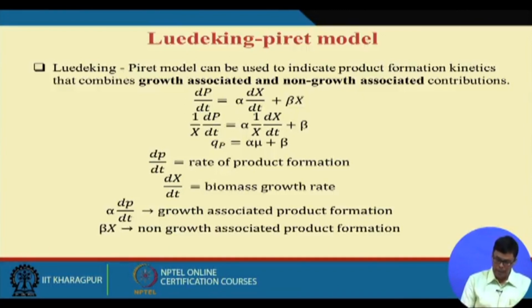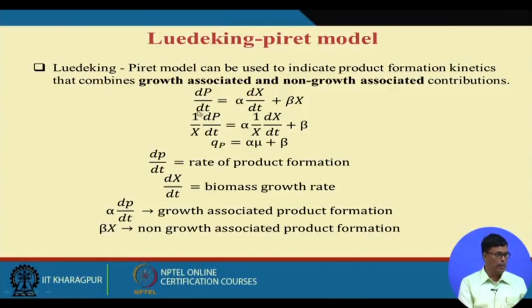Before that, let me explain the Luedeking-Piret model. The Luedeking-Piret model is dP/dt, the rate of product formation, equal to alpha dx/dt plus beta x. Alpha is the growth associated coefficient, and beta is the non-growth associated coefficient.